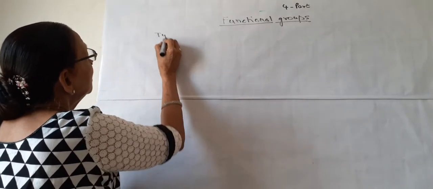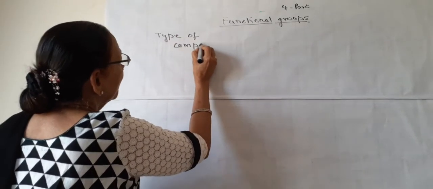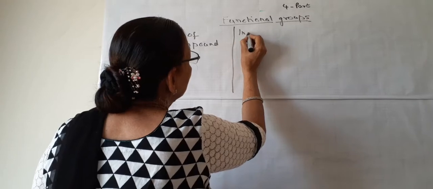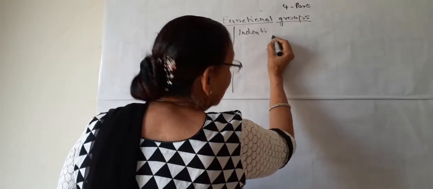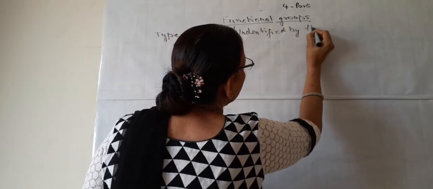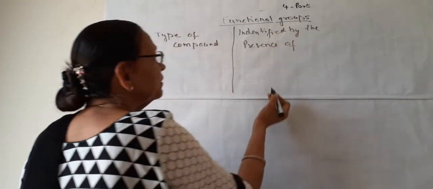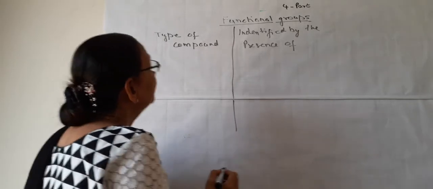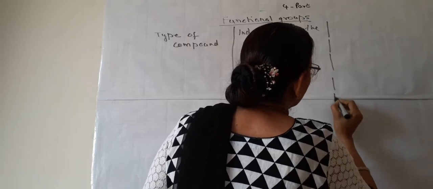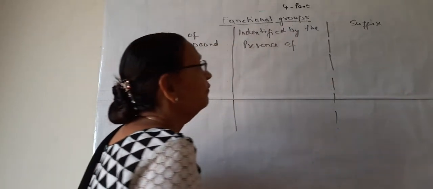Here I am drawing a table. Type of compound: what is the type of compound where a functional group is there? Here, these compounds are identified by the presence of what functional group is present, so that we can identify the compound. And the third one is how they are pronounced. That is the suffix.